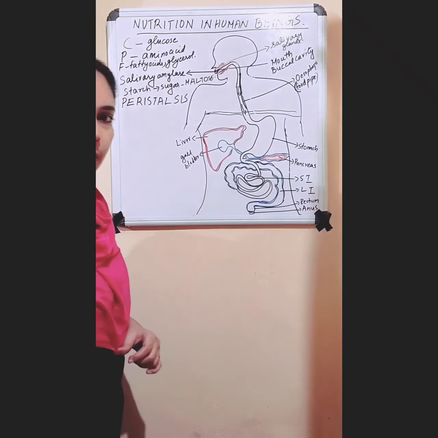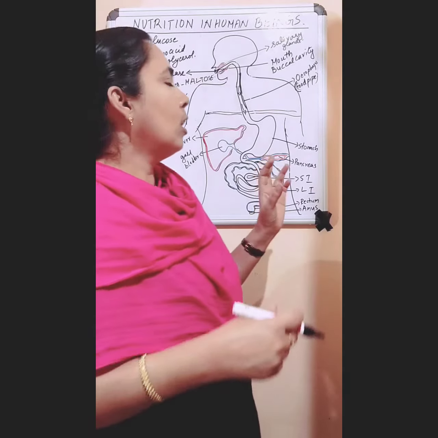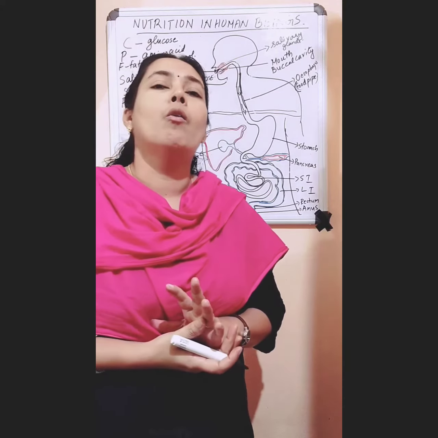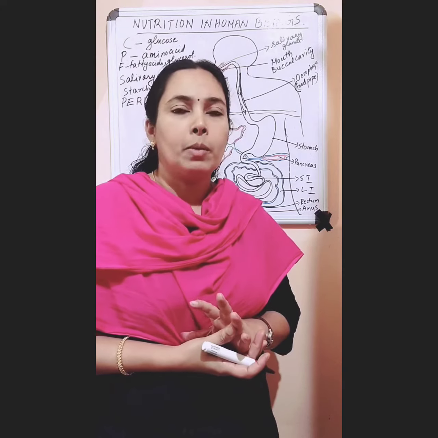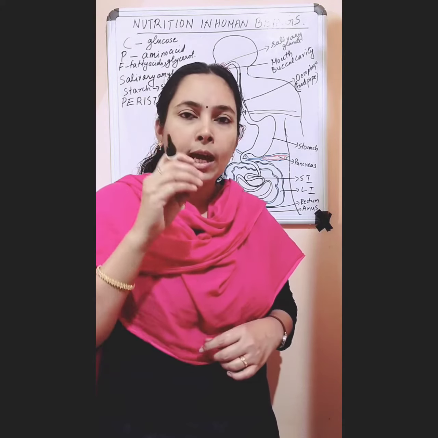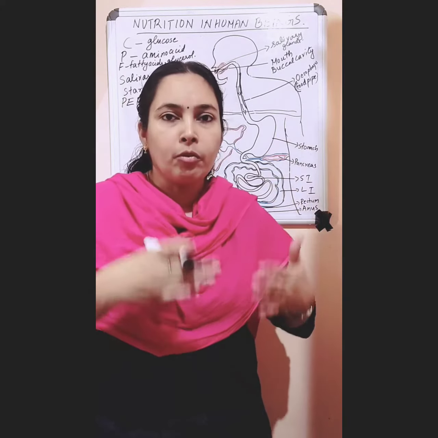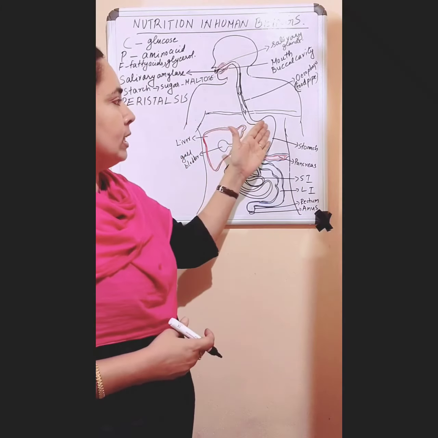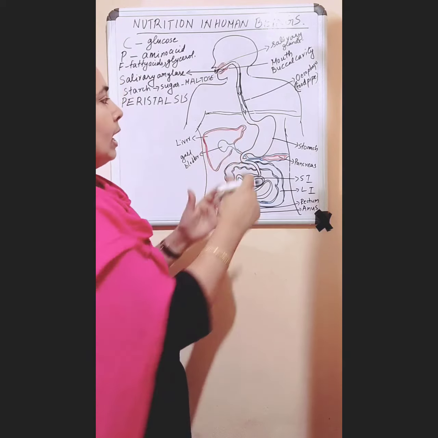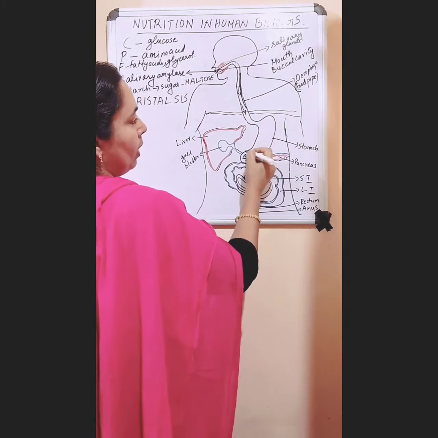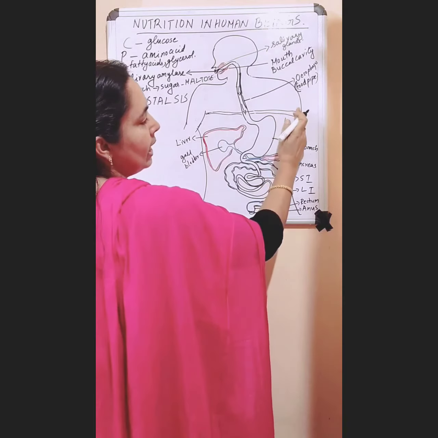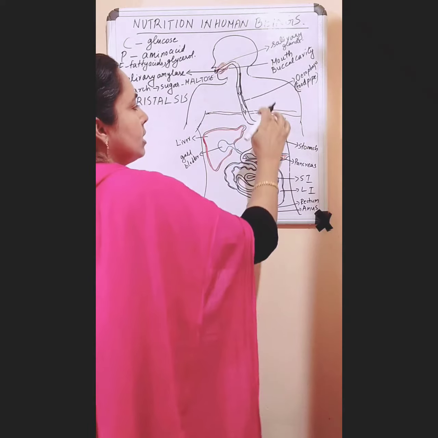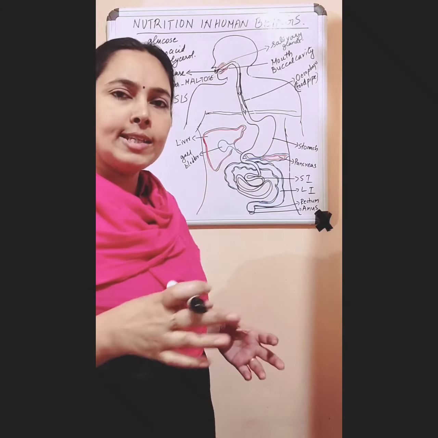Peristalsis. So what is peristaltic movement? The expansion and contraction, or rhythmic movement, of the muscles of the walls of the food pipe is called peristalsis. So this peristaltic movement helps to push the food downwards into our stomach. Now the food reaches our stomach. And the stomach is a J-shaped organ that is present towards the left side of our body. And from the mouth, food reaches the stomach within 8 seconds itself.